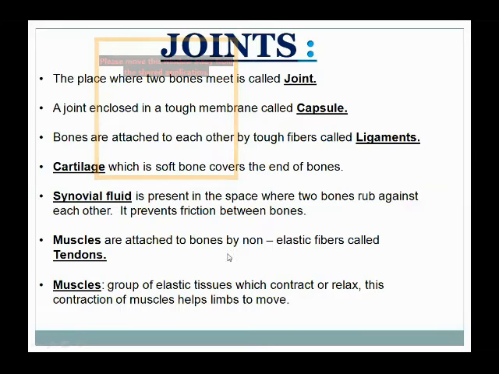As I have said, there are so many bones of different sizes and shapes. So all these bones come to join with each other and form a specific structure of the skeleton. So the place where two bones meet is called a joint.